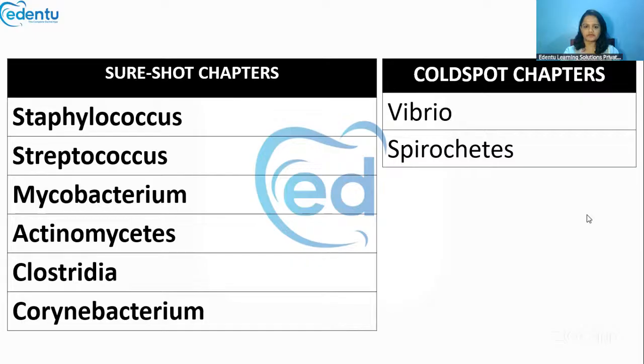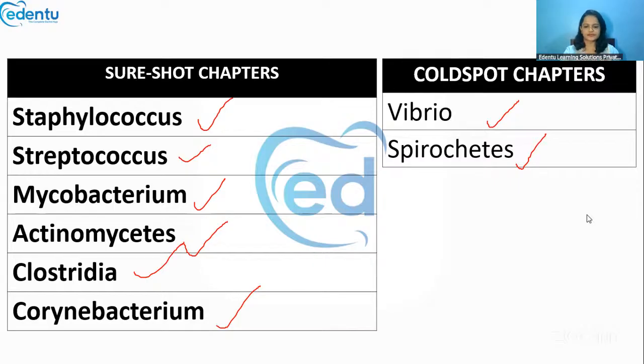Definitely Staphylococcus and Streptococcus. Mycobacterium TB is a favorite of examiners, then Actinomycetes, Clostridia and Corynebacterium. Sometimes questions can be asked related to Vibrio cholerae and spirochetes like Treponema pallidum also. So these are the important ones. Please do not skip these topics at all.